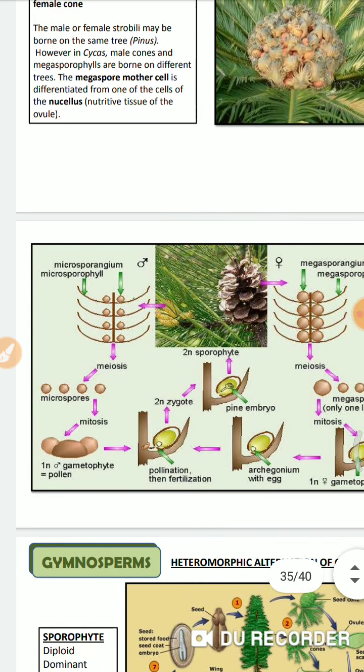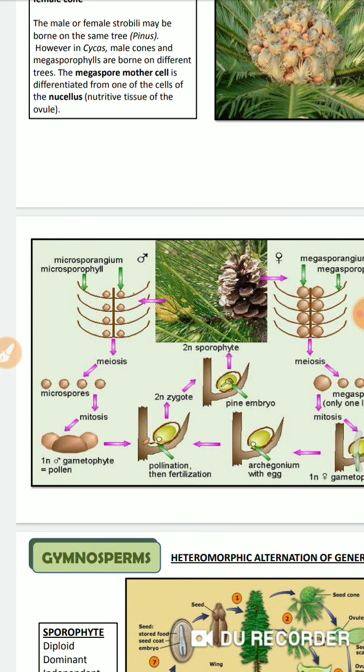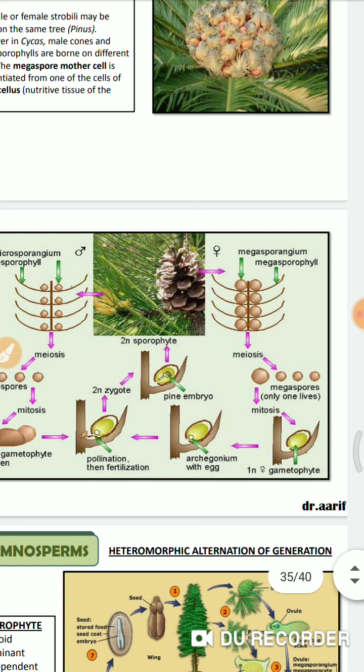You will see these are the leaves, and here it produces the male gametophyte, the pollen grains. And here you see the megasporophyll, it contains megasporangia, then the female gametophyte is formed.